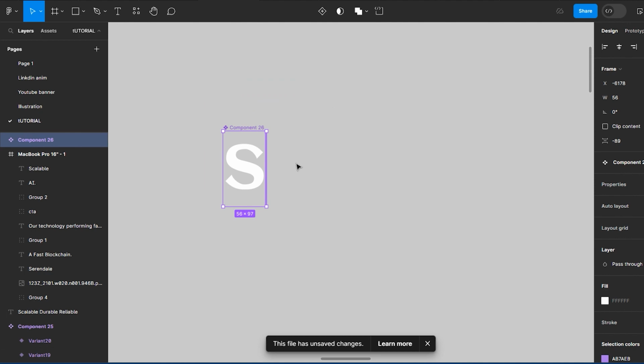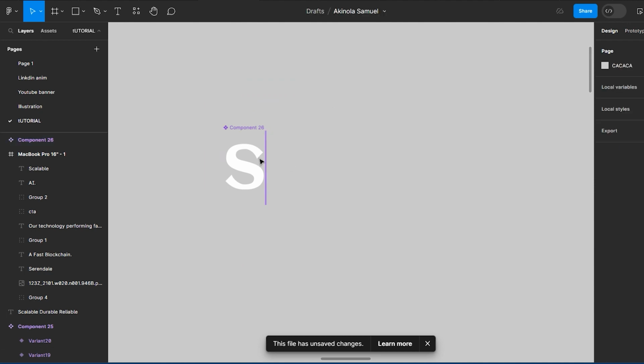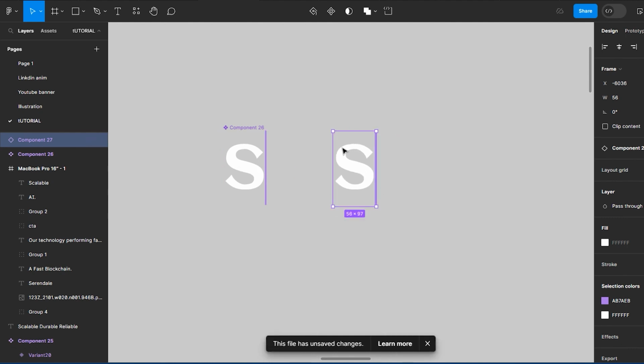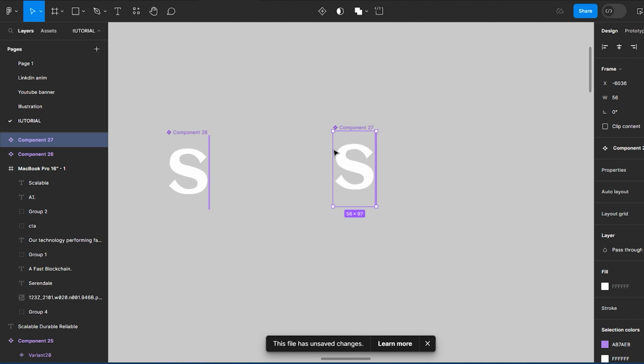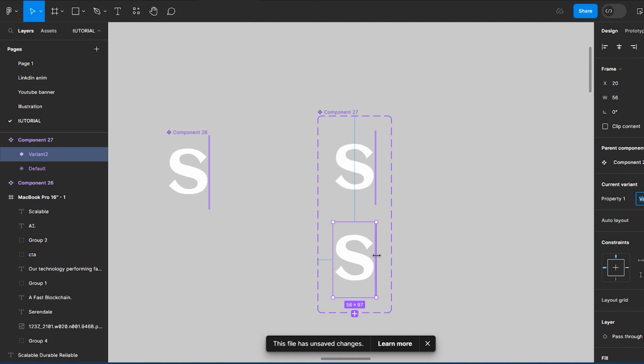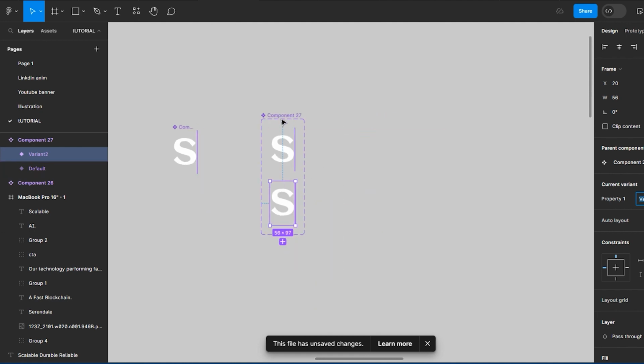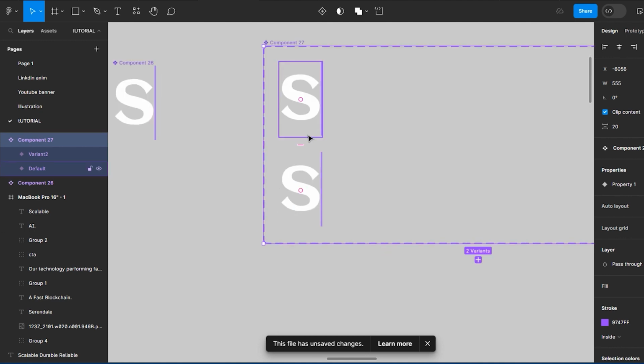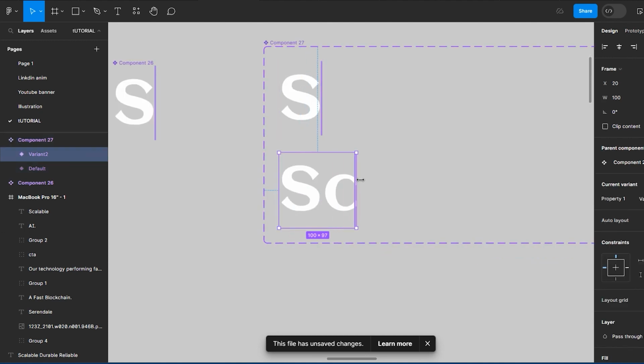So normally I can just start editing, creating the animation like this, but I will have to duplicate this to have another component. Then this new component, I'm going to create another component inside a component. So basically I have a component in a component, right? You can now start working with this. Once you create this component, I create another variant beneath, and let's adjust this to be bigger, because the text is going to span all the way. So once you create this next one, you can now reveal the next letter like so.